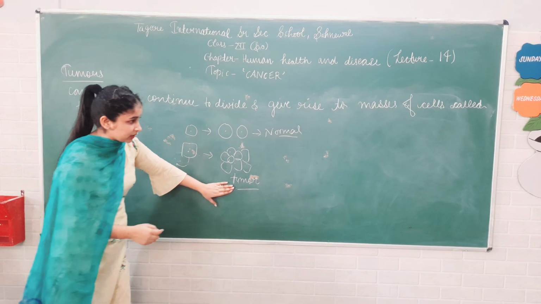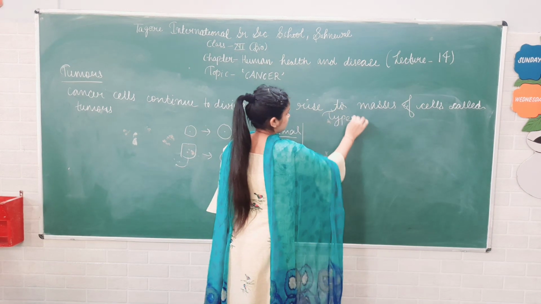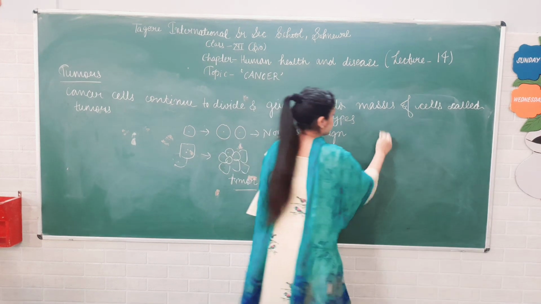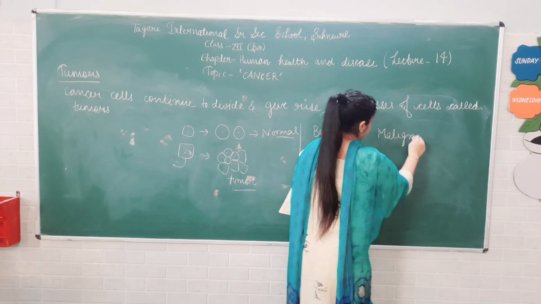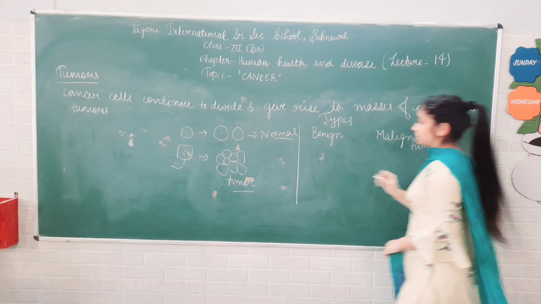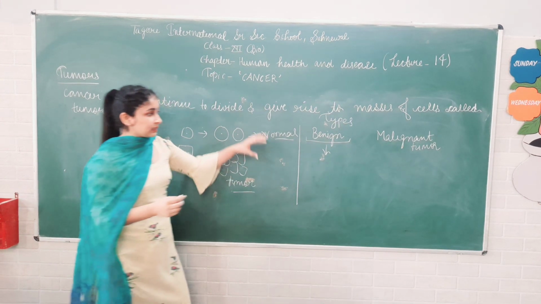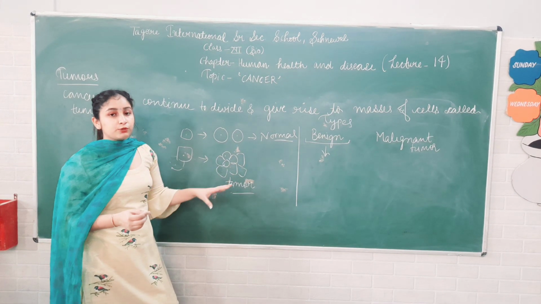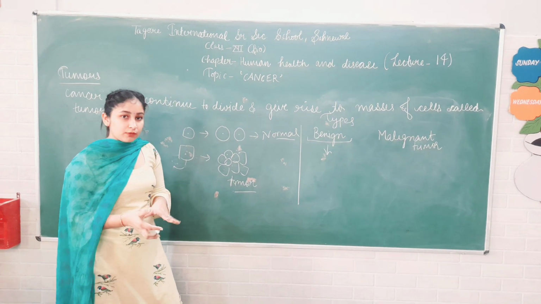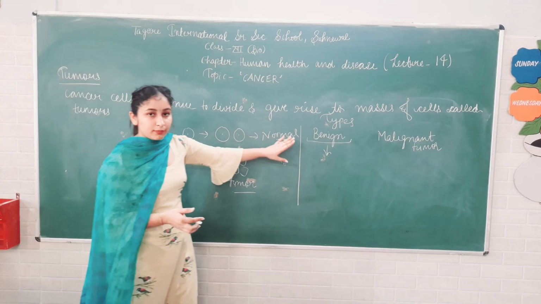So this is called tumor, and there are two types of tumor. One is benign and second is malignant tumor. So benign tumor is when the cancer cell is confined to its original place. मीन जब जो कैंसर सेल जहाँ पे उसका ओरिजिन हुआ है वहीं पे वो रहेगा, बॉडी के किसी और पार्ट को इफेक्ट नहीं करेगा. दैट इज कॉल्ड benign tumor.